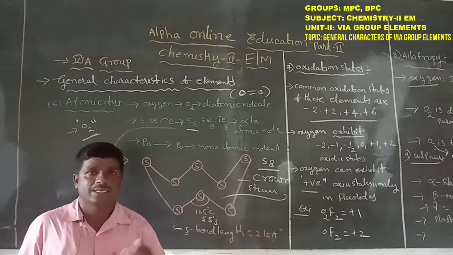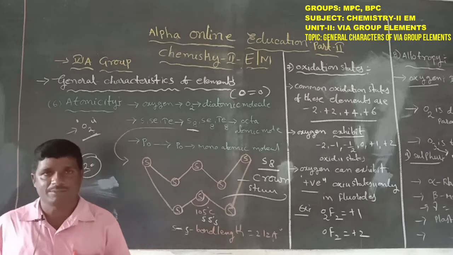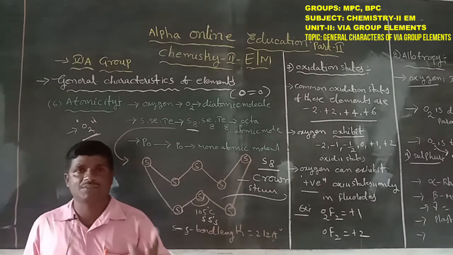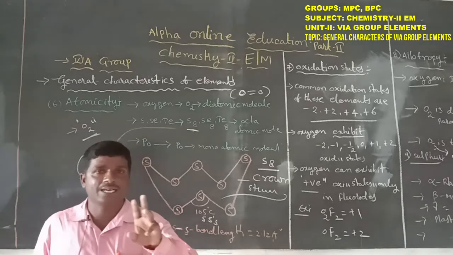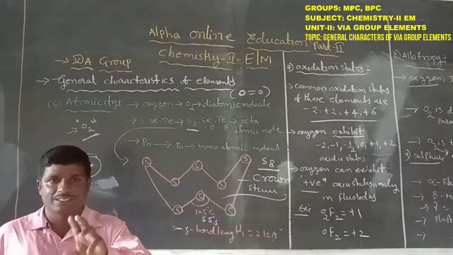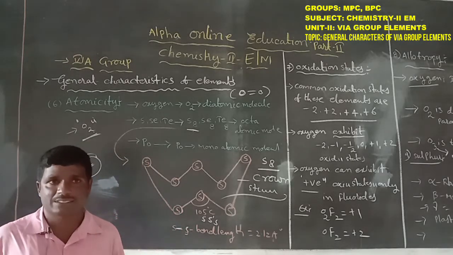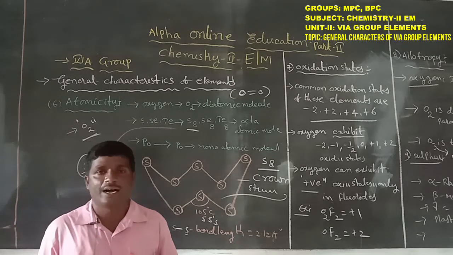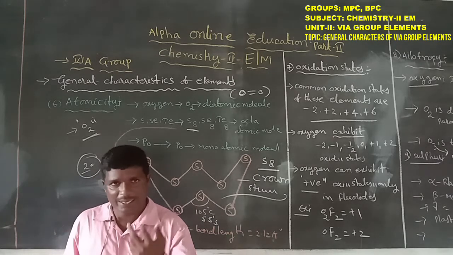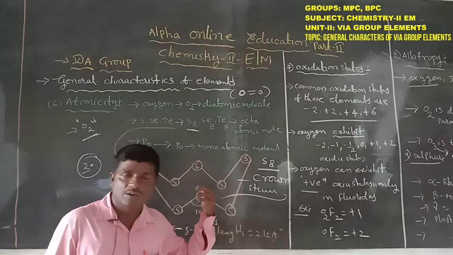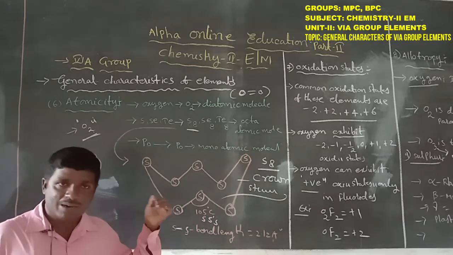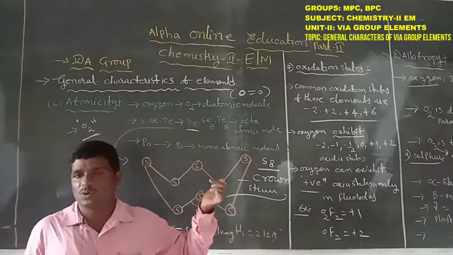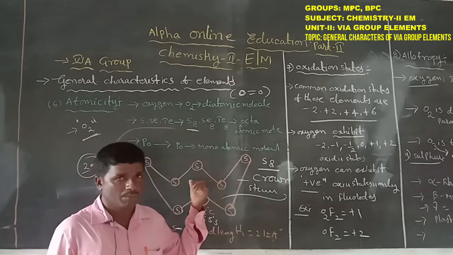Sulfur, selenium and tellurium are octaatomic molecules, with 8 atoms. The last one, polonium, has only one atom in the molecule, a monoatomic molecule.